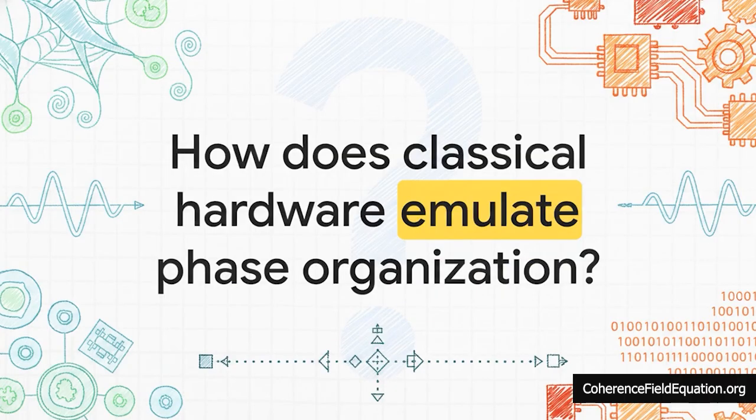Now, in biological systems, the original theory suggests this equation relies on a physical, quantum coherent substrate. But we've already established that AI definitely doesn't have that, right? So the central research question driving our scientific deconstruction today is simply this: how exactly does standard classical digital hardware manage to emulate the phase organization and coherence required for actual intelligence?